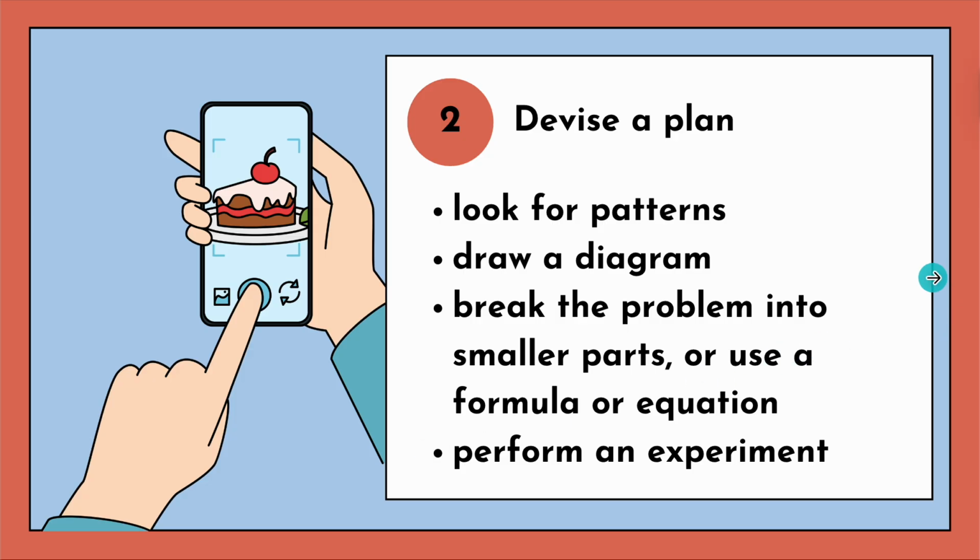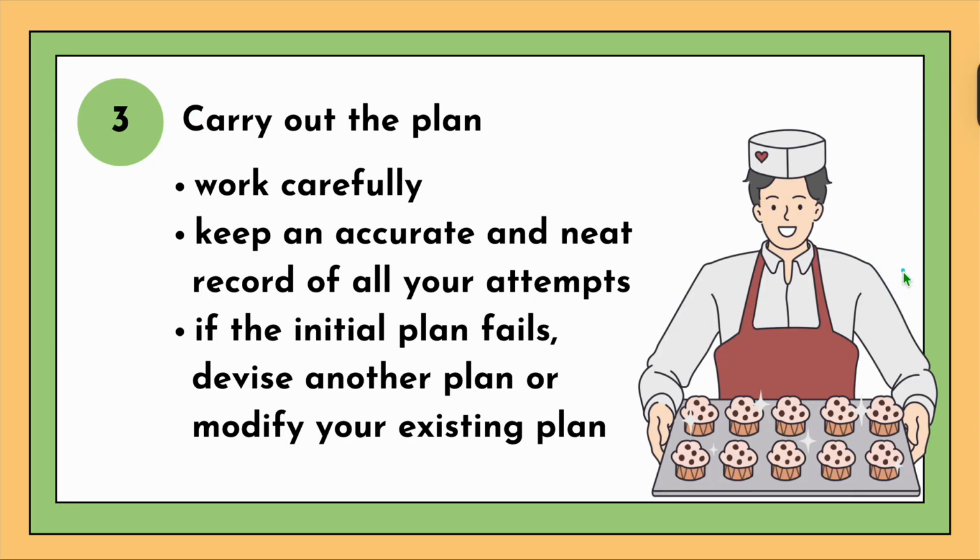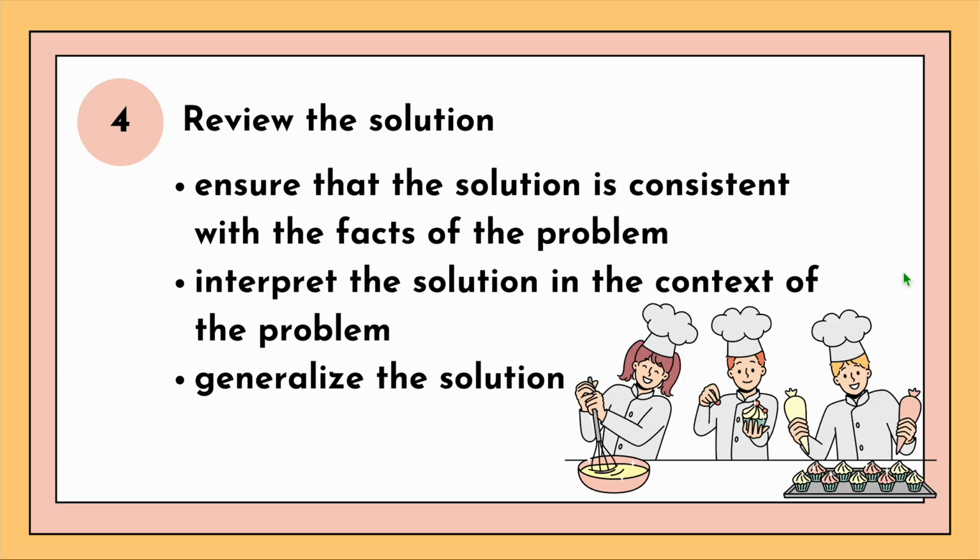And then you have to perform an experiment, meaning you have to carry out the plan. Now, you have to work carefully. You have to record all of the attempts that you made. And if the initial plan fails, you have to devise another plan, or you can just modify the previous one. Lastly, you will review the solution that you made and see if it's still consistent with the facts that are being asked in the original problem question. And you have to interpret the solution by providing a generalization or a conclusion. So those are the 4 steps of Polya's problem-solving method.